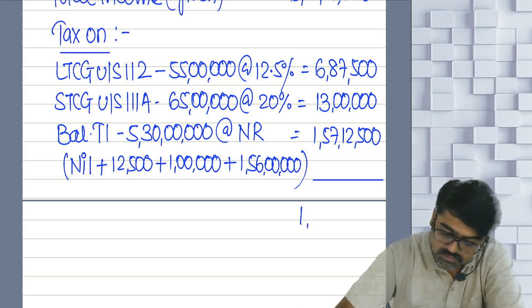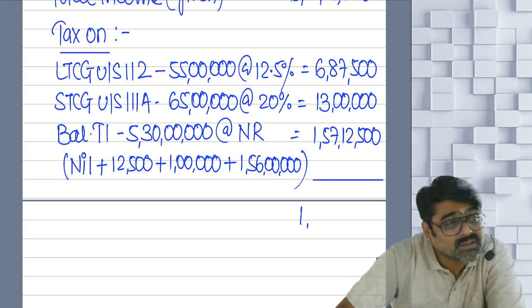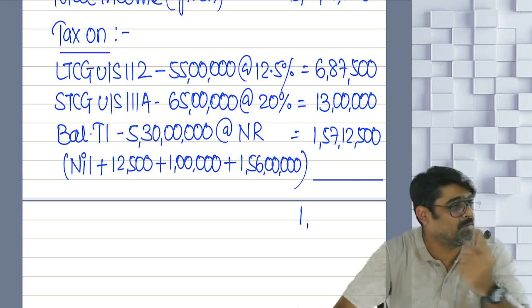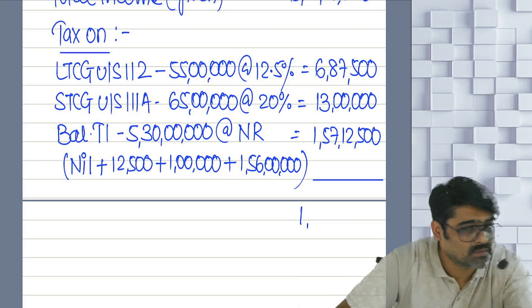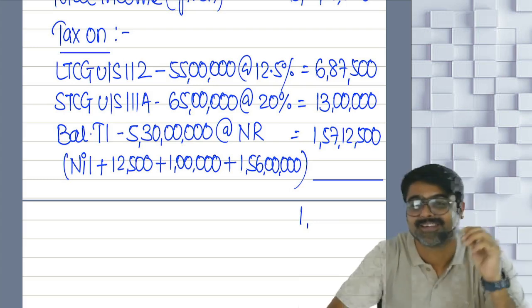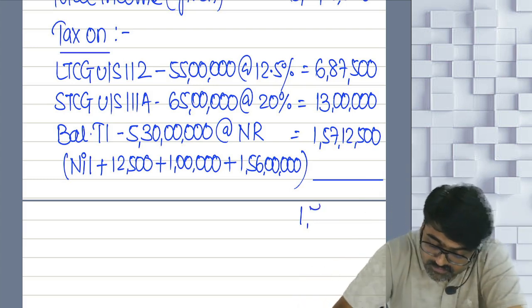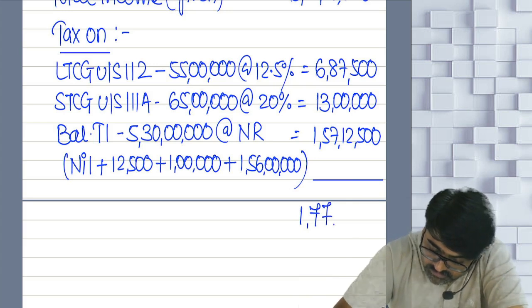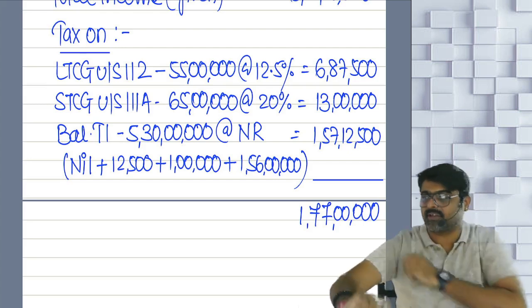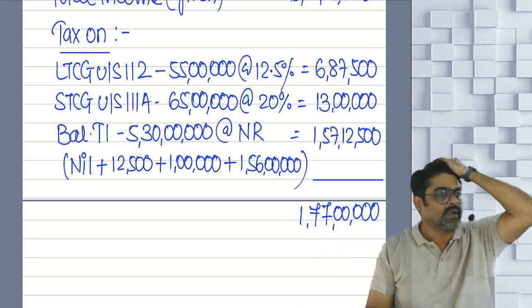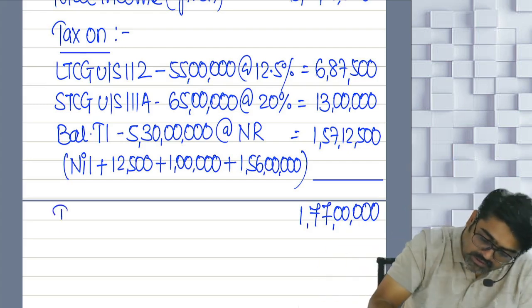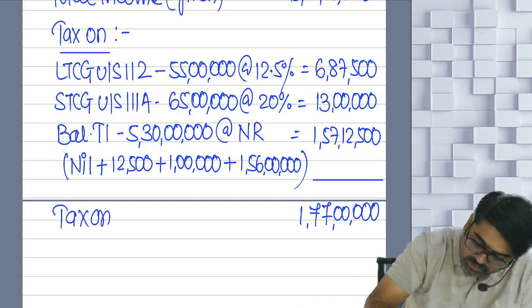One crore. How much? Any one person say. Bhumika. 77 lakhs. Everyone got this? Can I say this is the tax? And this tax is your tax on what?